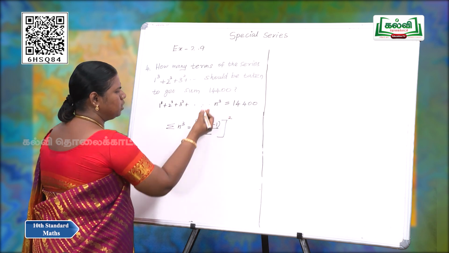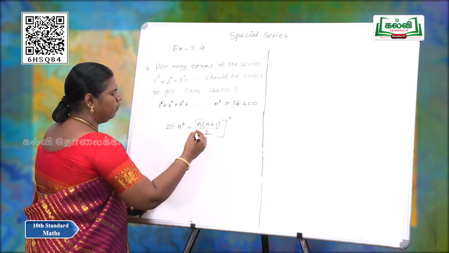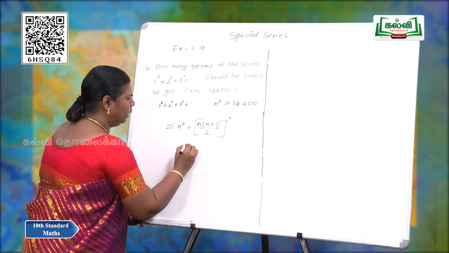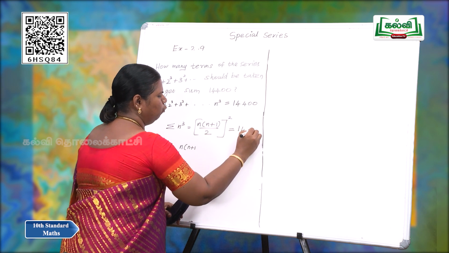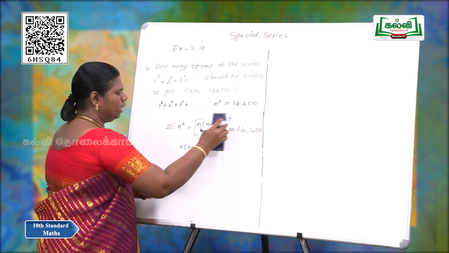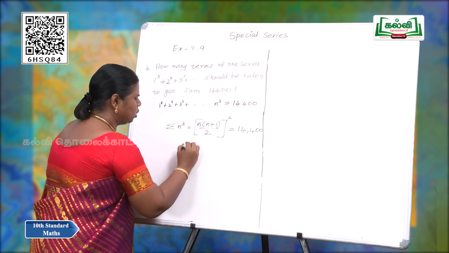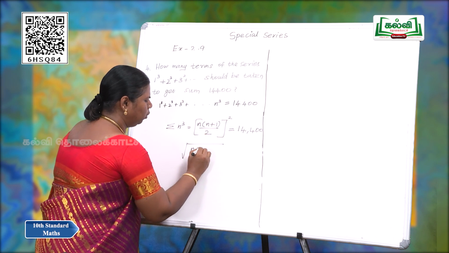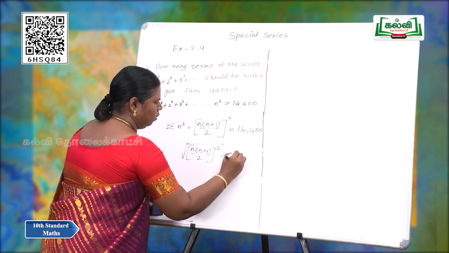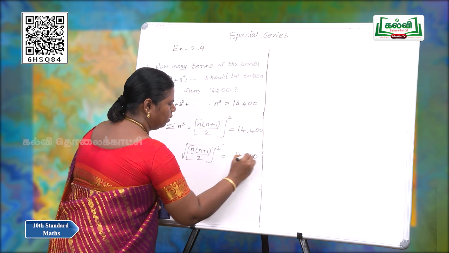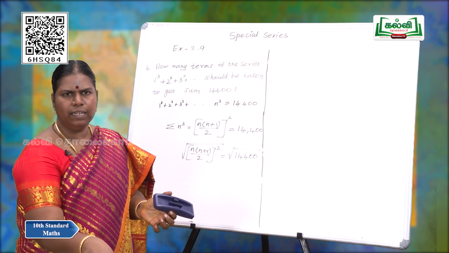Here the last term is not given. Using 14,400 we have to find the value of n. n into n plus 1 by 2 the whole square is equal to 14,400. To remove the square we have to apply the square root on both sides. So, taking the square root on both sides, n into n plus 1 by 2 the whole square, 14,400 square root, the square will cancel.